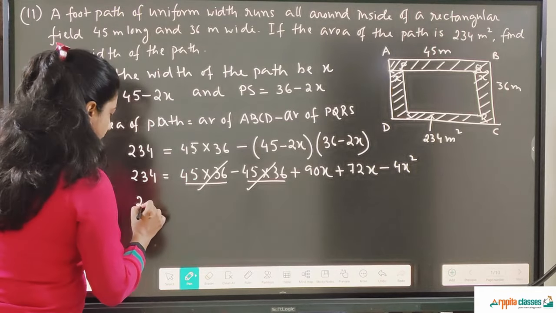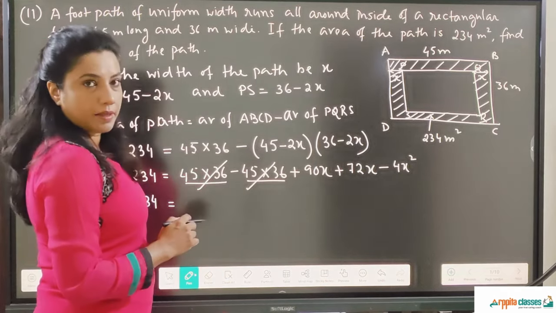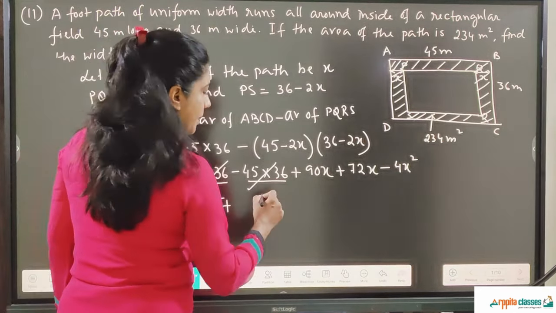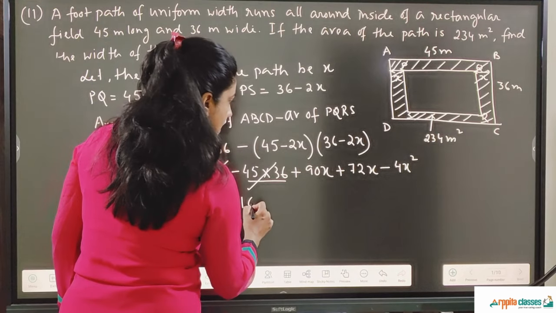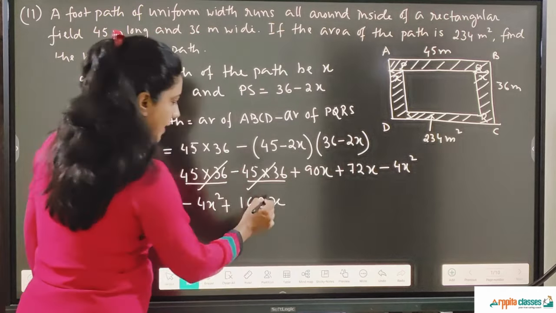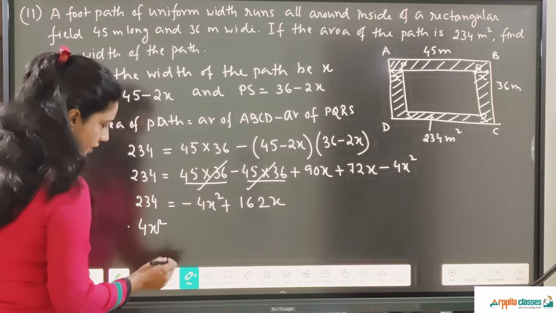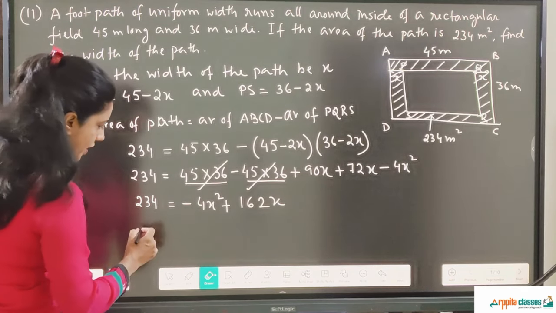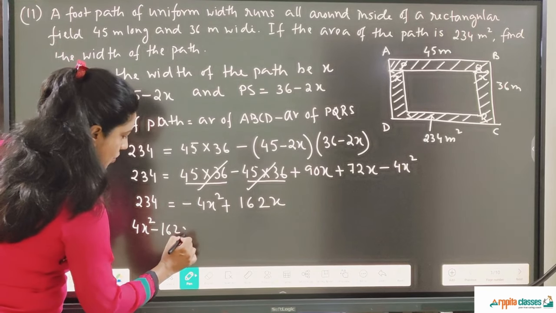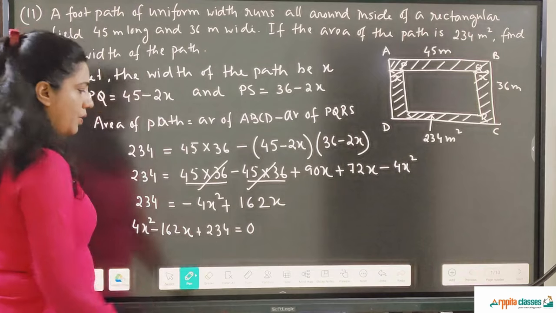So 234 is equal to 90 plus 72, we add the like terms, minus 4x square plus 162x. Now I take these two things to this side. So 4x square, this will become positive because I am getting 4x square this side. So 4x square minus 162x plus 234 equal to 0.